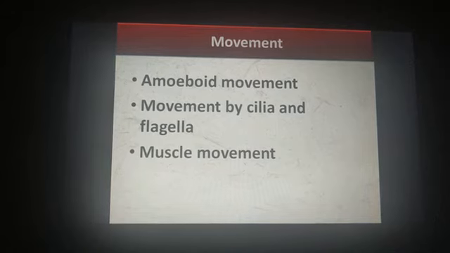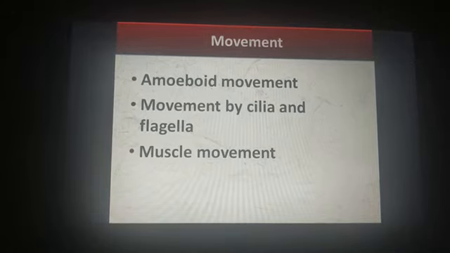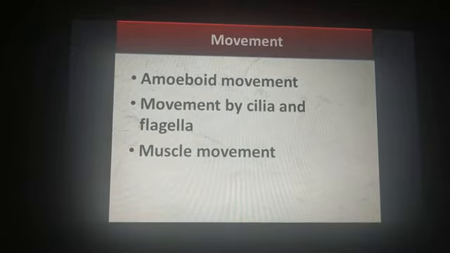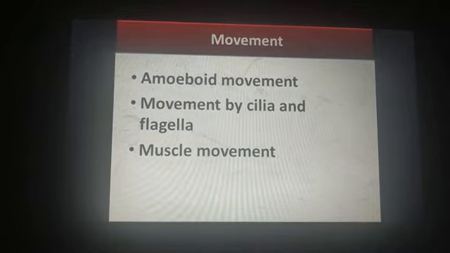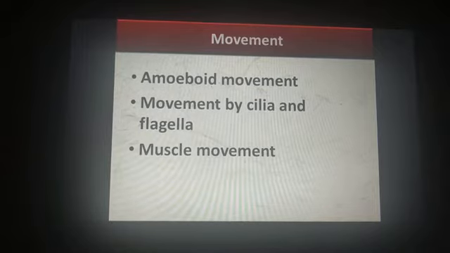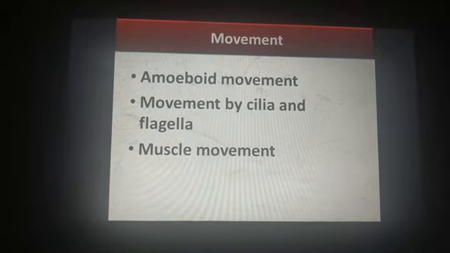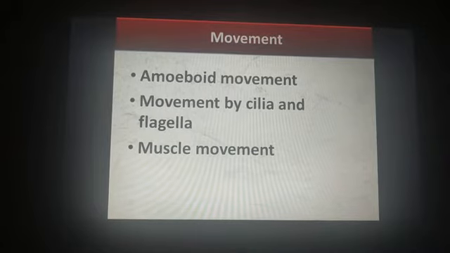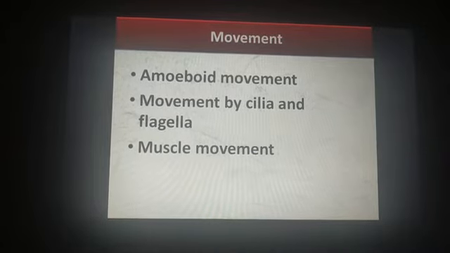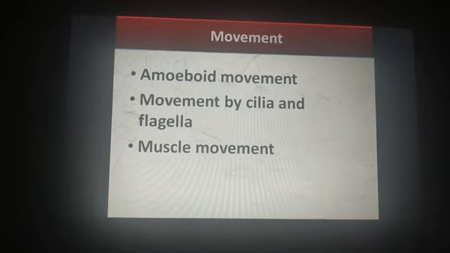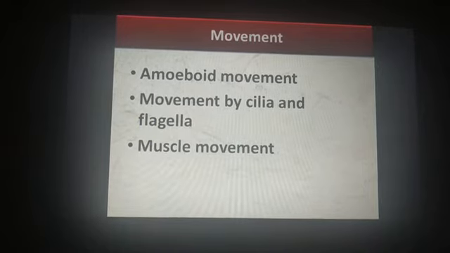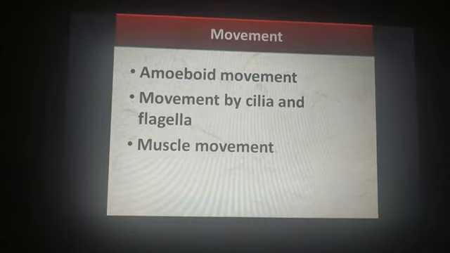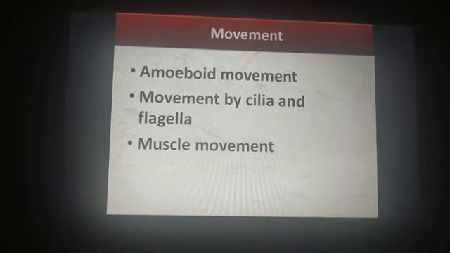Hello students. So in the next topic we will study about movement of a cell. Now we all know that animals can move from one place to another. In animals, movement is possible due to contraction of their muscles. So muscles are present in case of animals. Then what about plants? In plants, the movement depends on wind and water current.